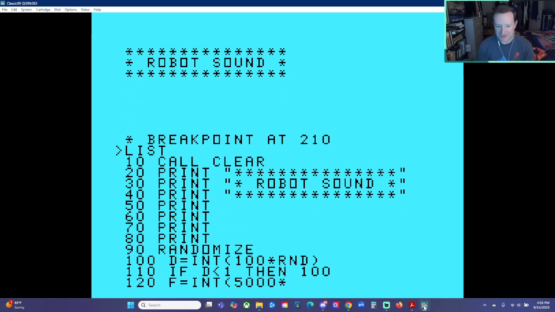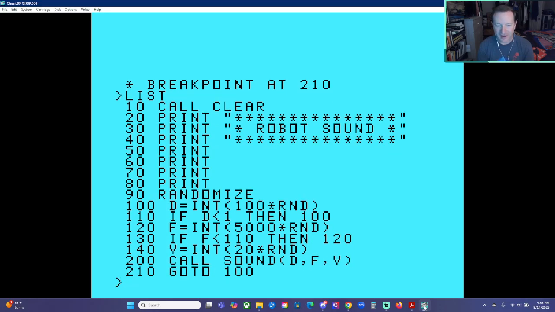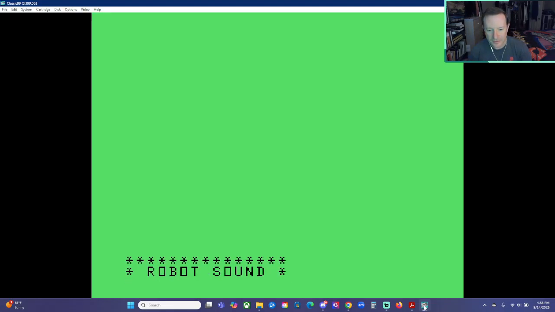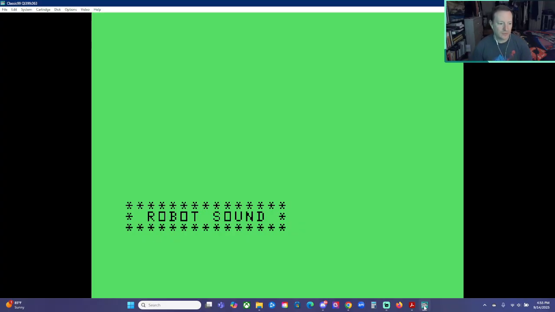So let's change it to 500. Might be a little long. D equals INT of 500 times RND. That doesn't sound too bad, does it? A little less coherent, but maybe mirrors the duration of R2D2's beeps and boops a little bit more.